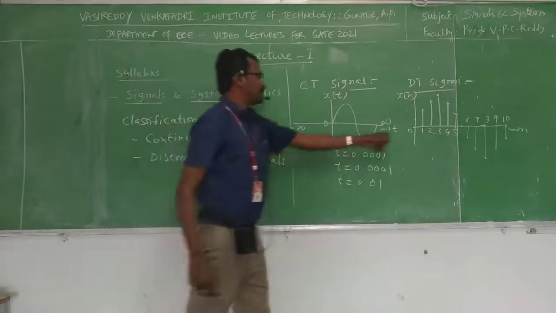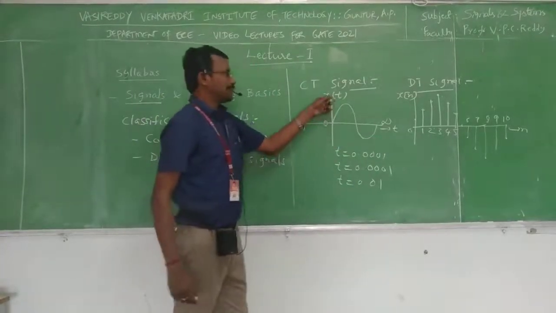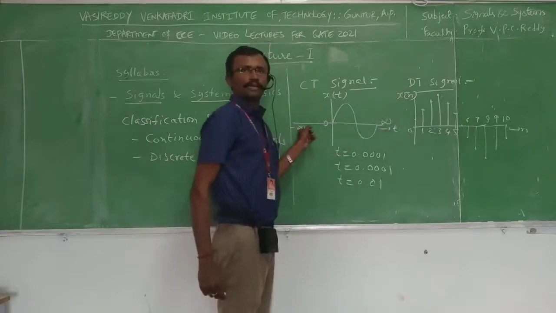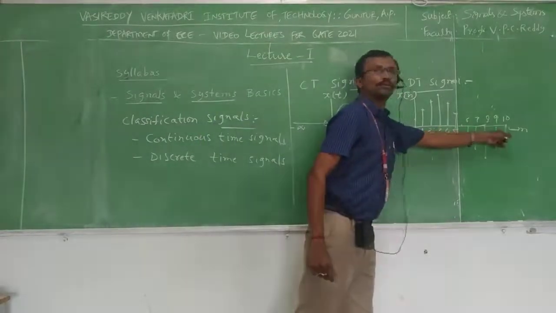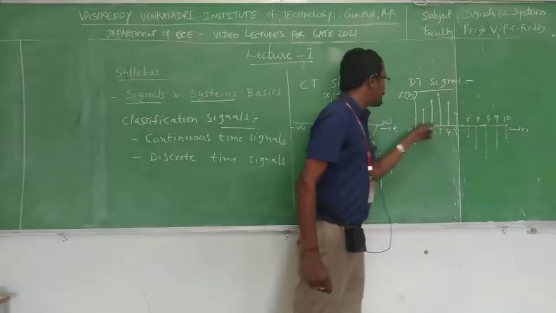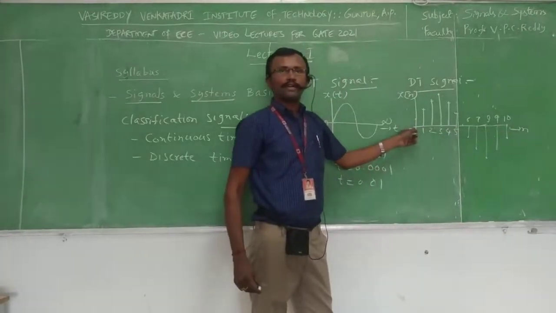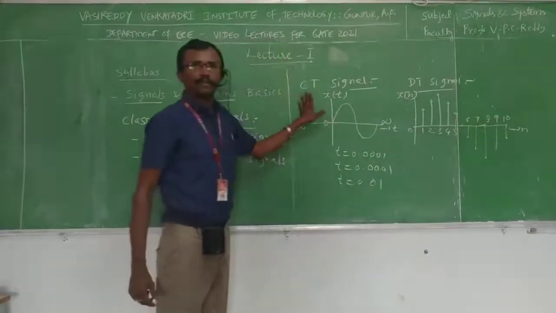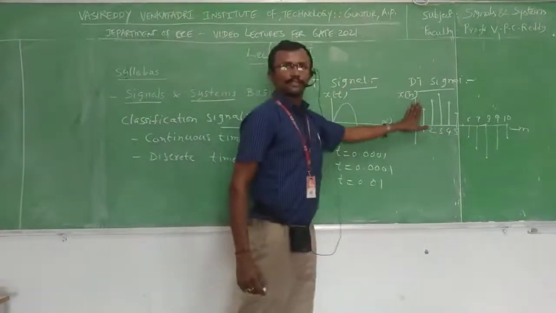Here time axis is indicated with t. It is x of t. Here it is n, x of n. Here time axis is equivalent to real line. Here time axis is equivalent to integers. Why? Because discrete time signal is only defined for integer values of time axis. Okay, this is the basic difference between continuous time signal and discrete time signal.